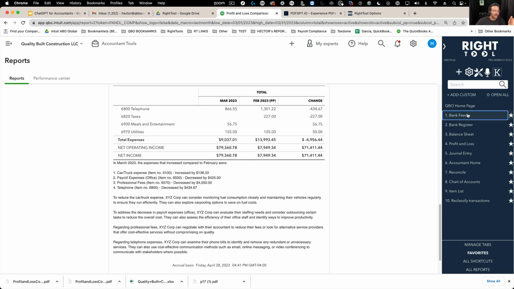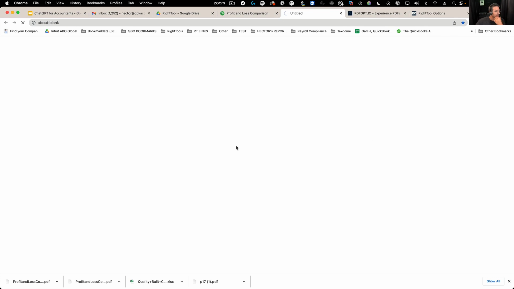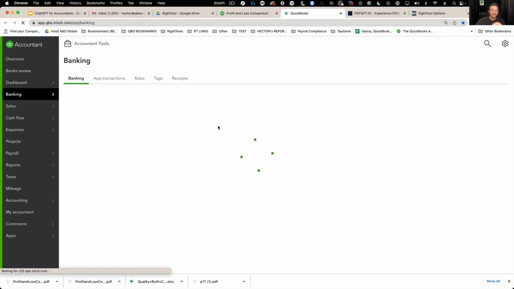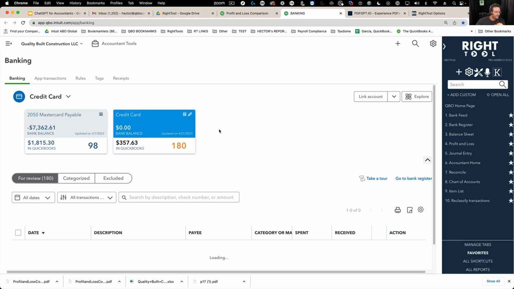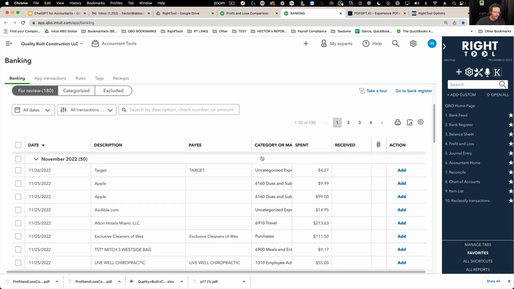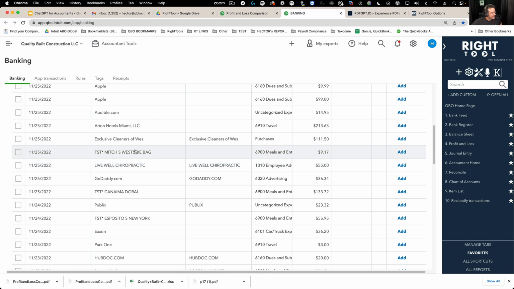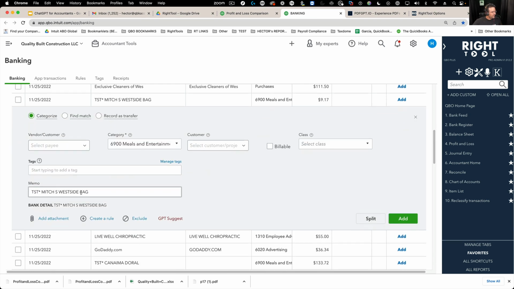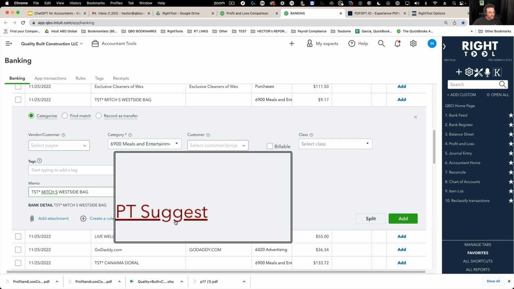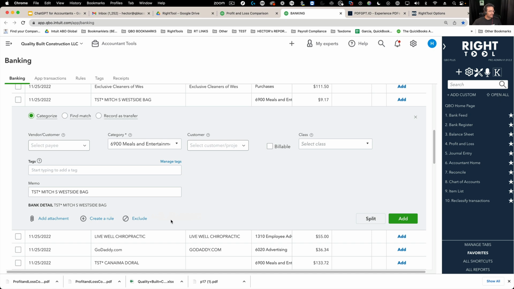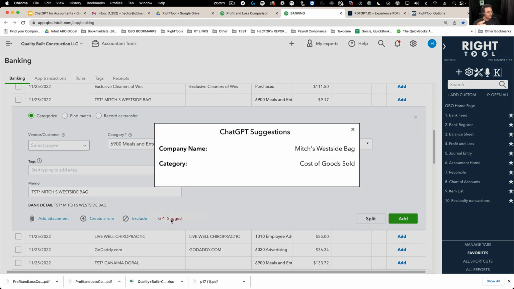The other one is through Bank Feed. So I'm going to show you. This one's pretty interesting too. It's going to be a little bit similar to what Keeper does, but this is a much more simplified way. So let's say we look at this thing that says Mitch S. Westside Bag. I have no idea what that is. So I'm going to click on GPT Suggest, and this is going to go ask ChatGPT and suggest a category for me. And now it's suggesting meals and entertainment expense.